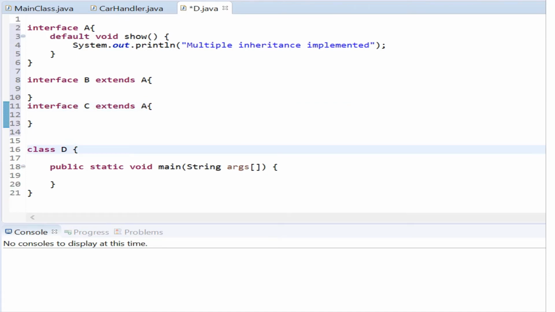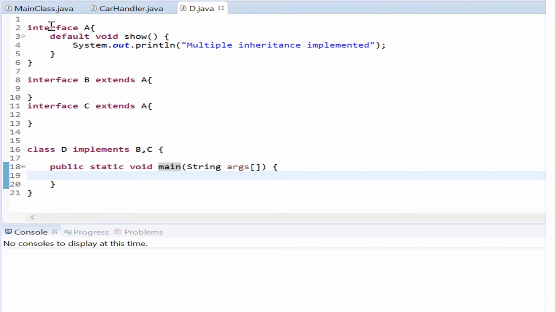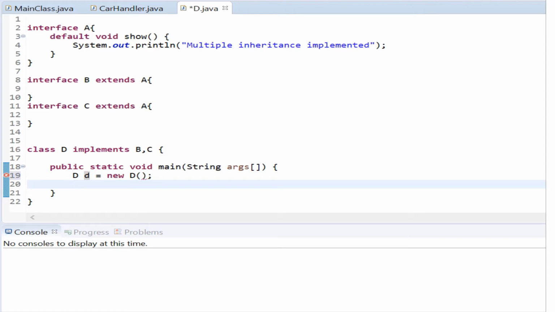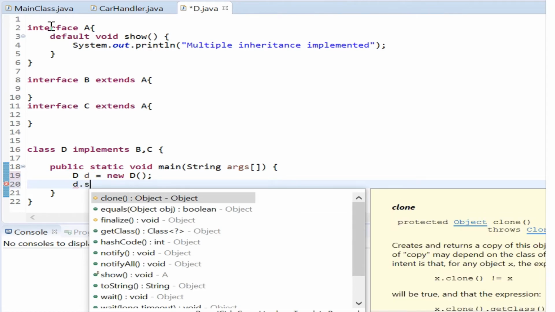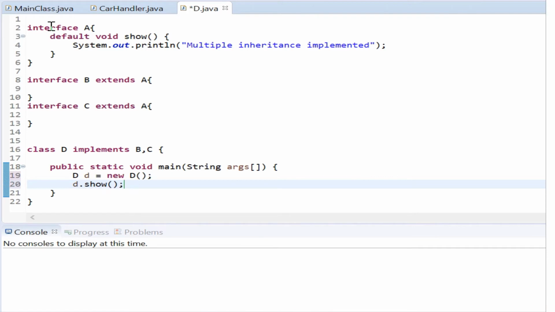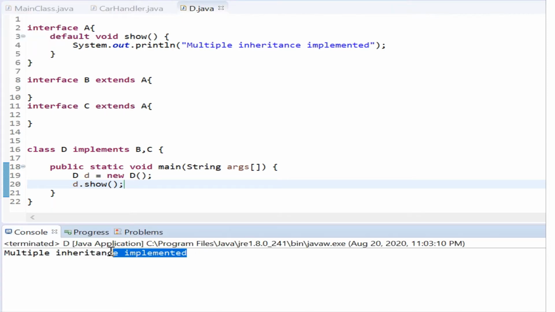And here class D is going to implement both interface B and C. Now if we create a class D object and invoke the show method, we will be able to see the console result, which is multiple inheritance implemented. So this is the way to implement multiple inheritance in Java.